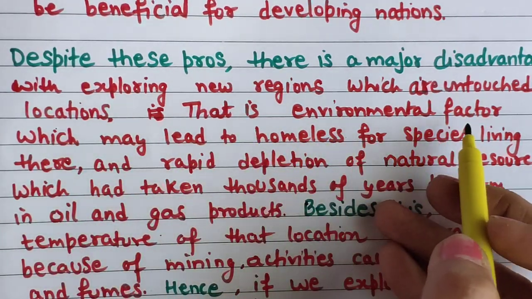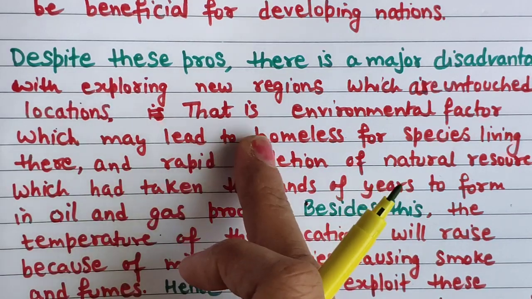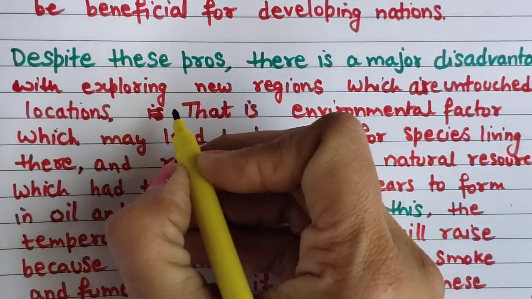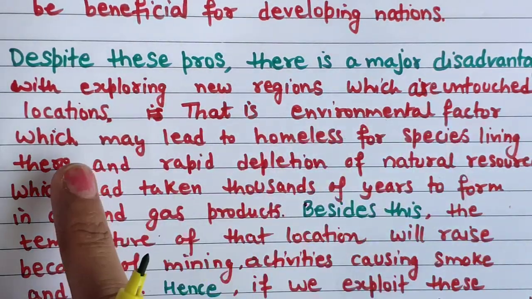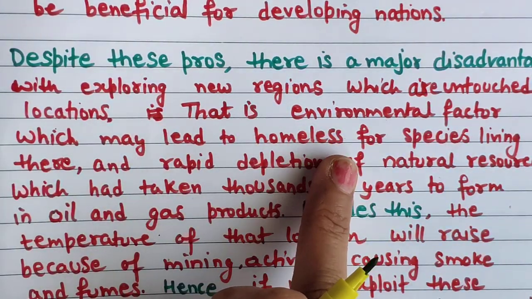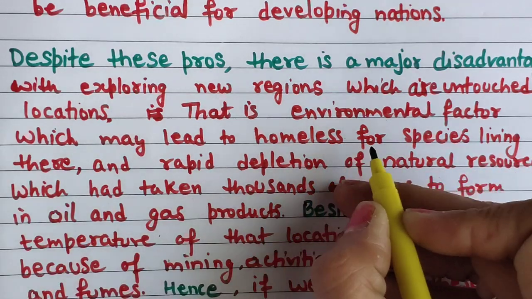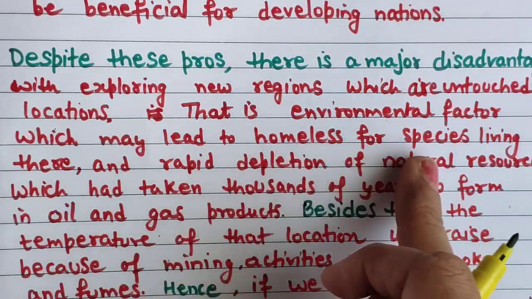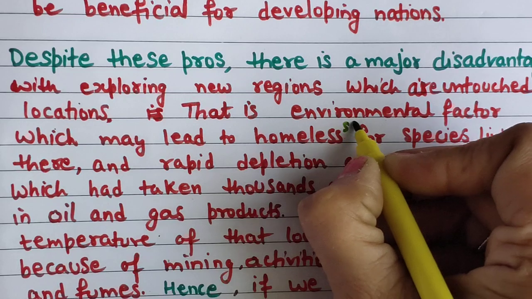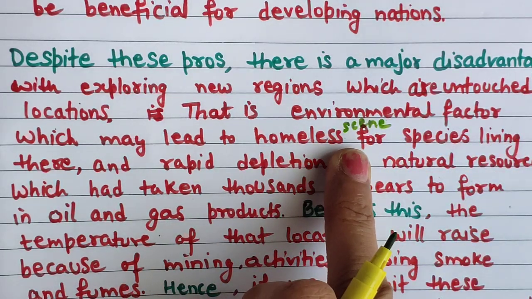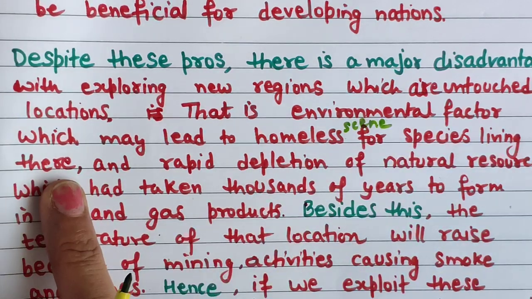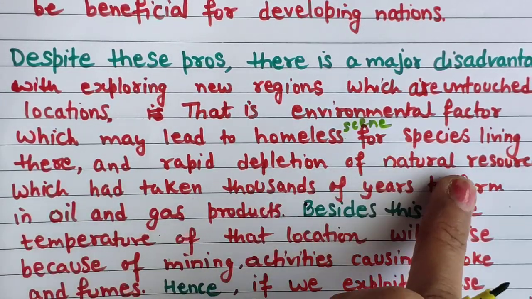That is the environmental factor, which may lead to a homeless problem for the species living there and rapid depletion of natural resources.